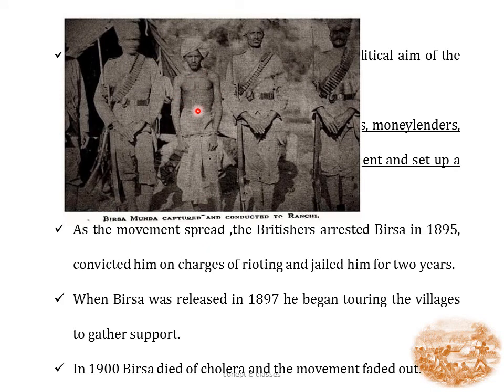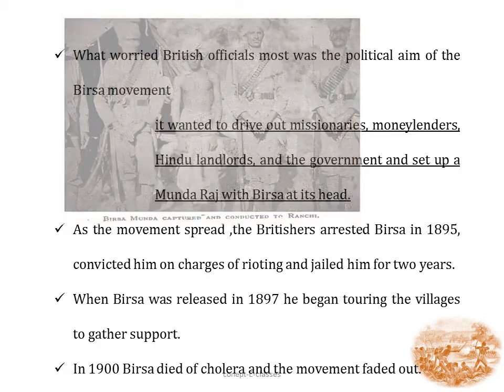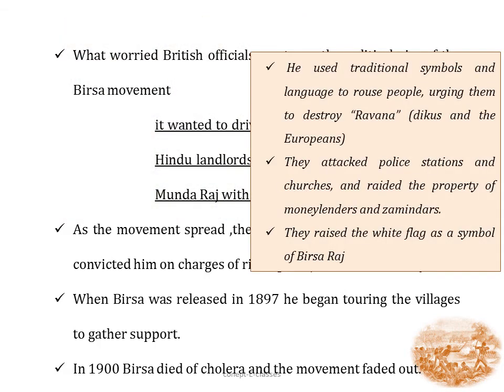Here we can see Birsa Munda. The British convicted him on the charges of rioting and jailed him for 2 years. When Birsa was released in 1897, he began touring the villages to gather support. He used traditional symbols and language to rouse the people, urging them to destroy Ravana, which meant the Dikus and the Europeans. His followers attacked police stations and churches, raided the properties of moneylenders and zamindars, and raised the white flag as a symbol of Birsa Raj.